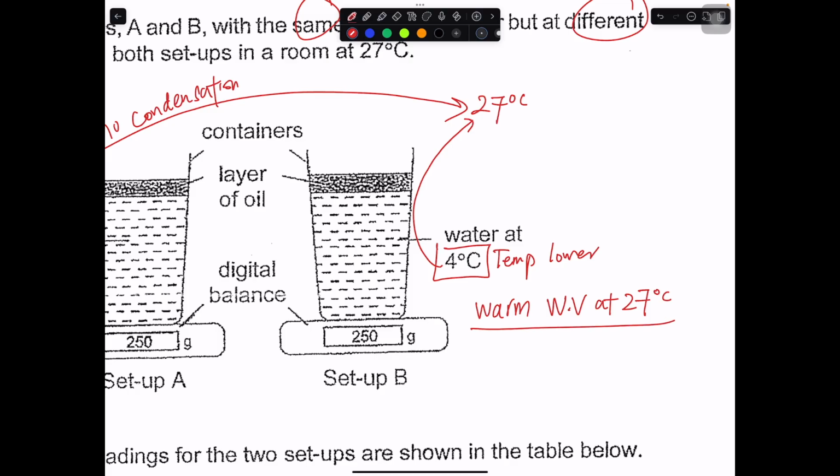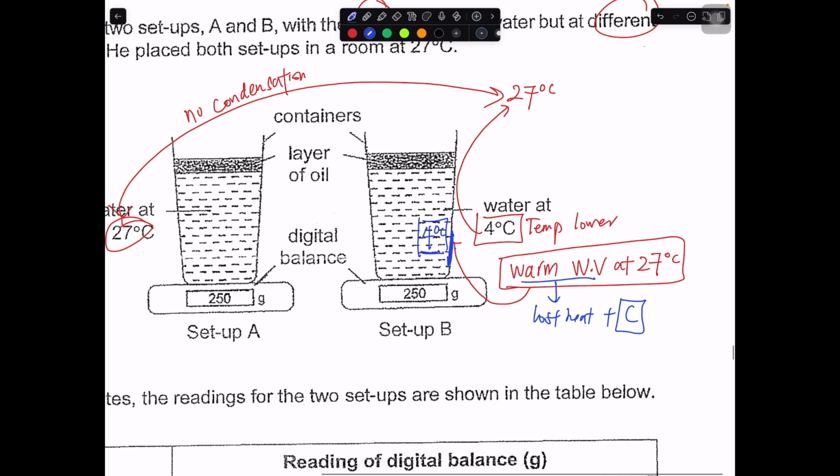When it meets this surface, which will be 4 degrees Celsius because the water is at 4 degrees Celsius, the cup will have lost heat to the cold water until it reaches more or less 4 degrees Celsius. So the warm water vapor meets this 4 degrees Celsius surface, it will start to lose heat, then it will condense, and it will form tiny water droplets.